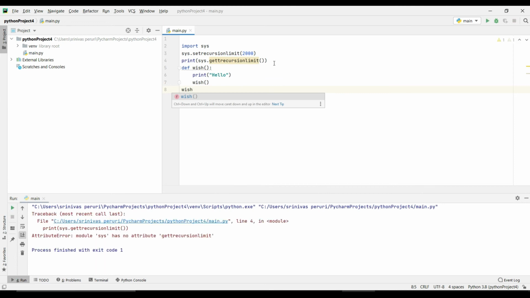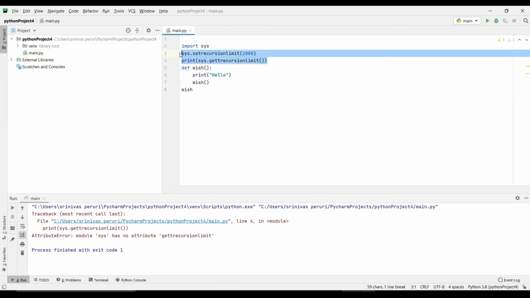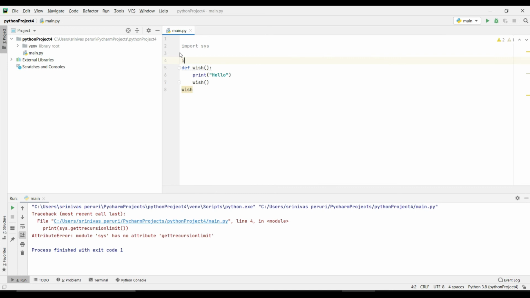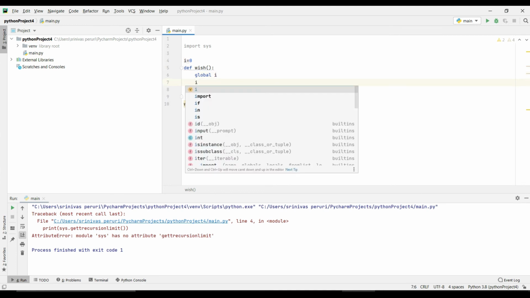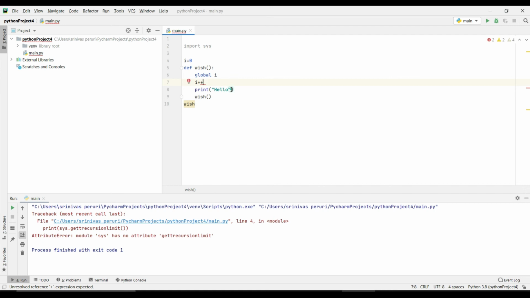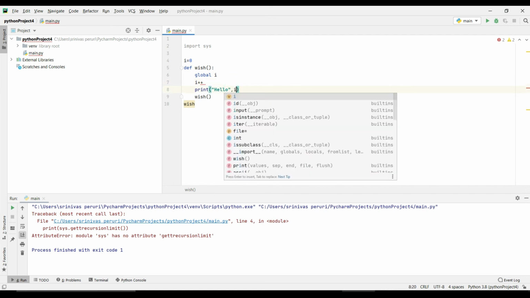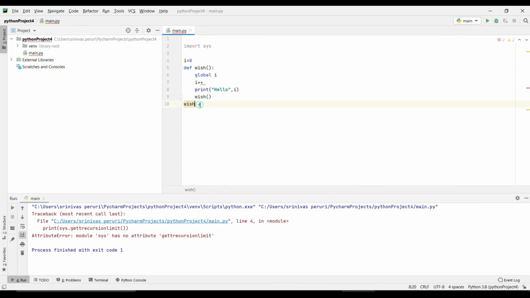But what if I want to know how many times it will be executed? I just want a count, right? So in such a case, what do I need to do? I need a counter variable. Let's say I define it outside, and inside the function I take it as global i, and I increment the value each time. I also want to print the value, meaning how many times the hello statement is executed, how many times the function is executed. So let's run this one.